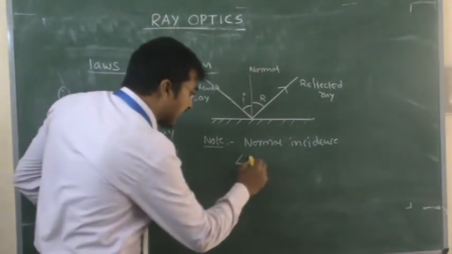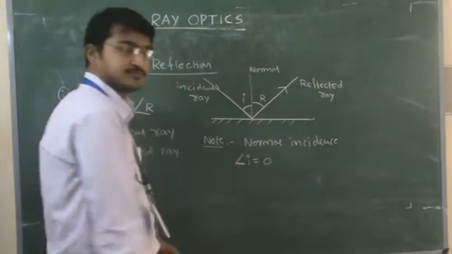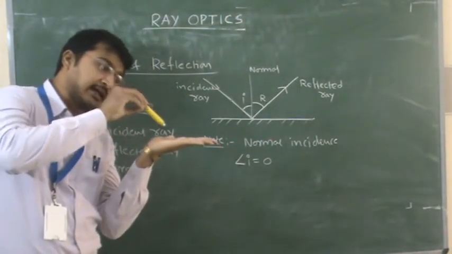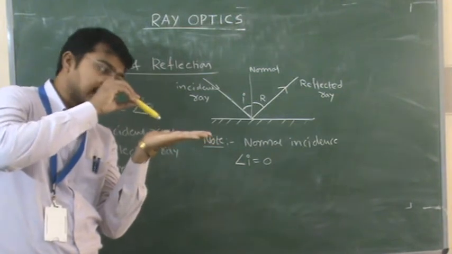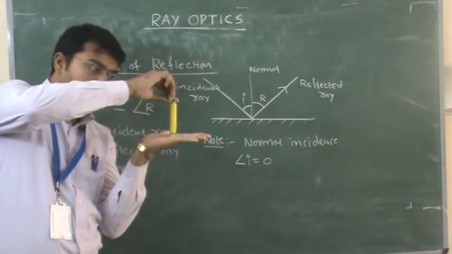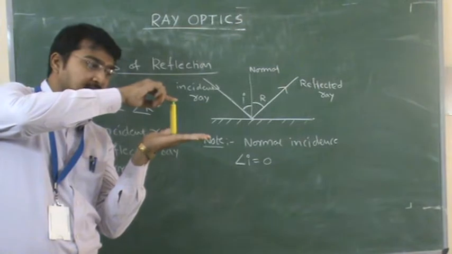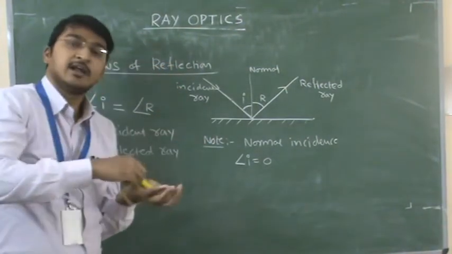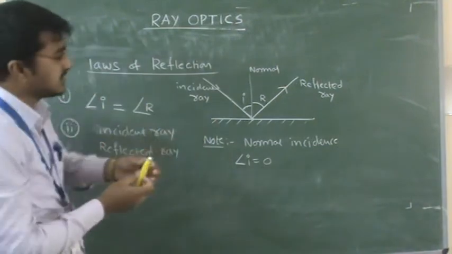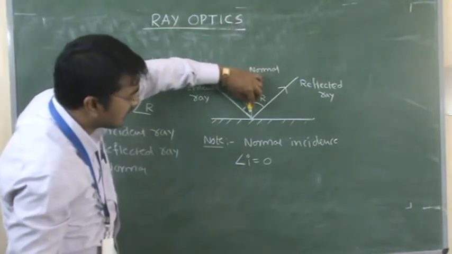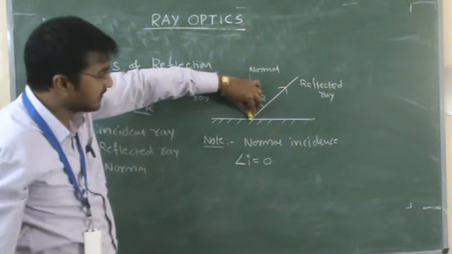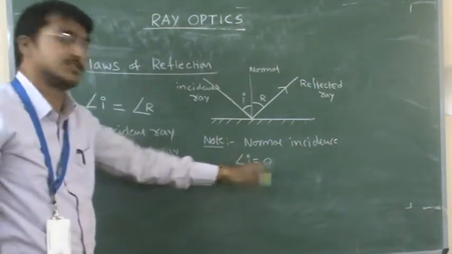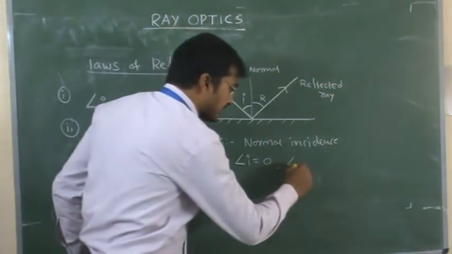Then during normal incidence, the angle I is equal to 0. It is not making an angle; it is along the normal. That means the ray is falling vertically downwards, so the incident ray and normal lie in the same line. The value of I is 0. If I is 0, then what is R? R is also 0.